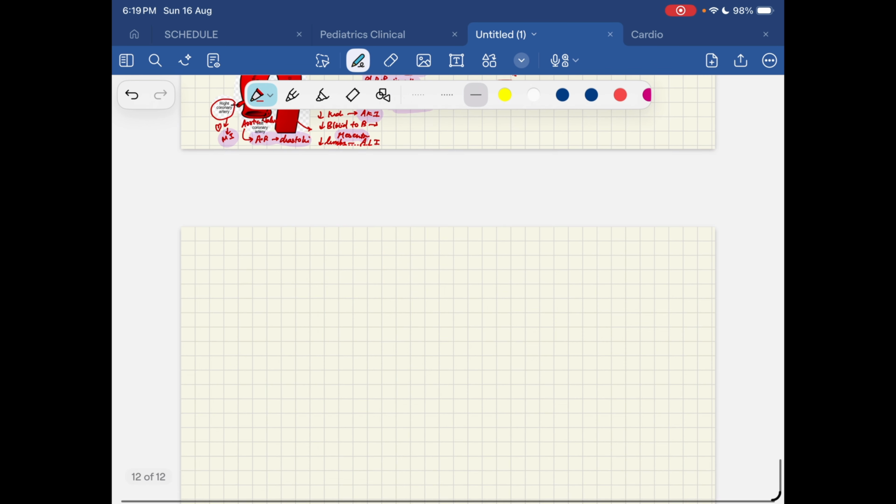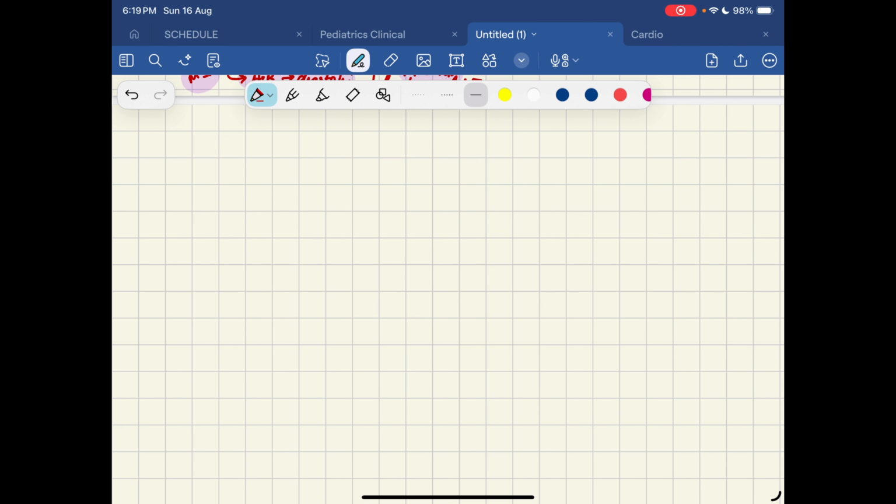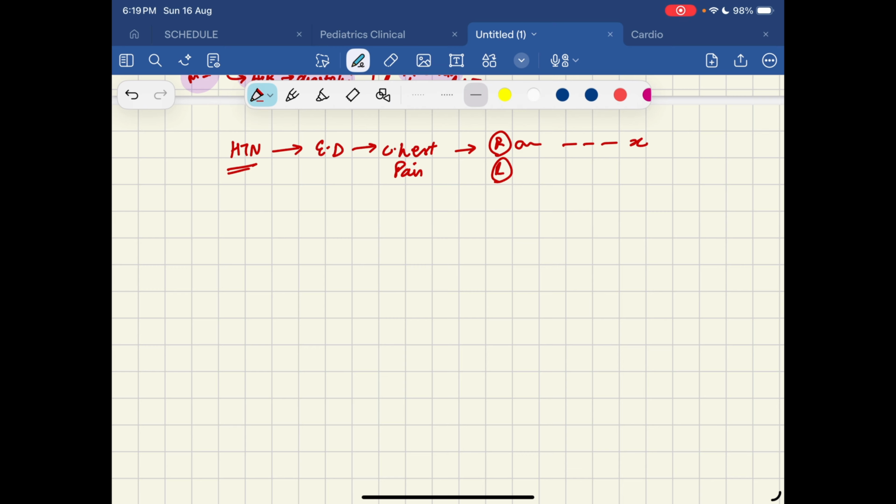So how will you investigate such a patient? Now let's say there is a hypertensive patient. He comes to the ED with chest pain, and you check the BP on the right arm, which comes to be X, and the BP on the left arm comes to be Y, and there is a 20 mm difference between both the BPs. So now you suspect aortic dissection.